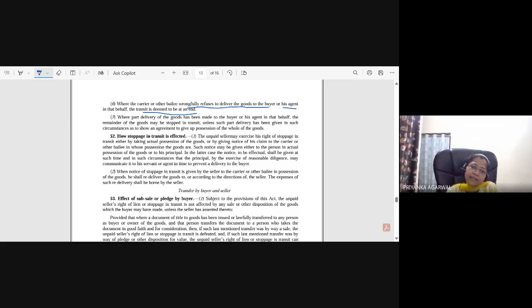He is taking redelivery, like he is taking back that good. He is asking the courier to stop that good from being delivered to the buyer, and he is asking back the good, right? So he is regaining that good. That is the essence. And obviously the seller should be in possession of that good for exercising right of lien.